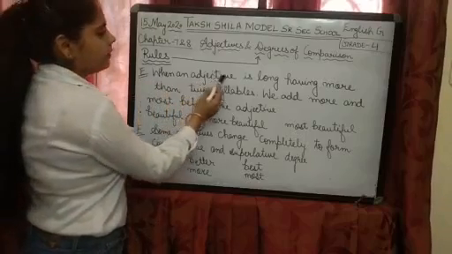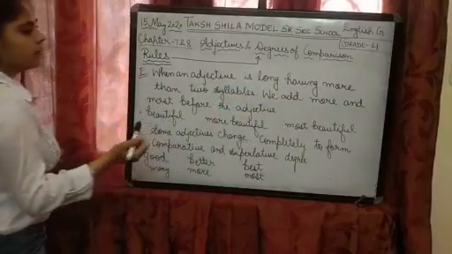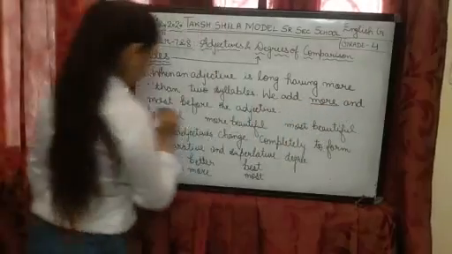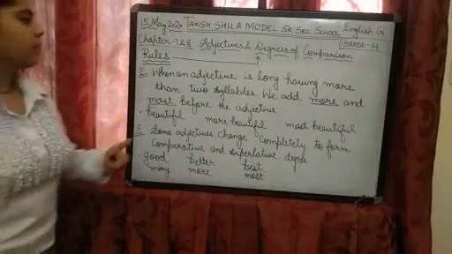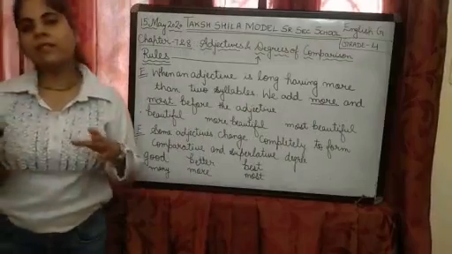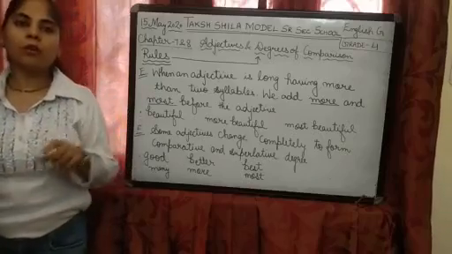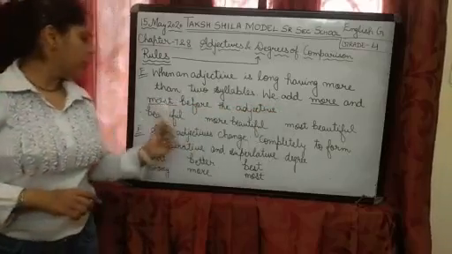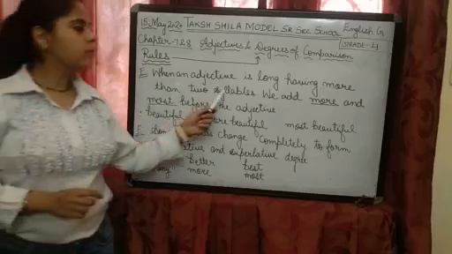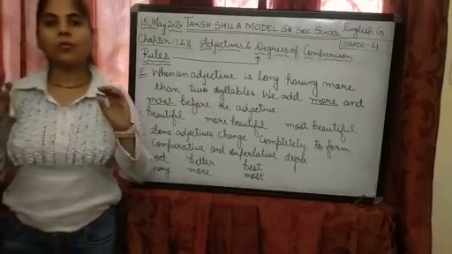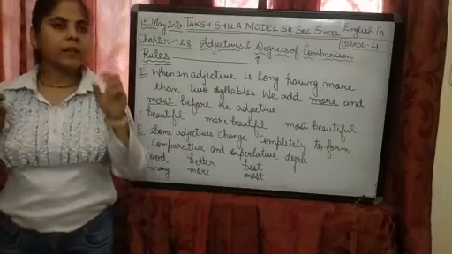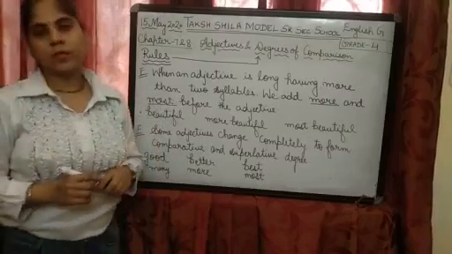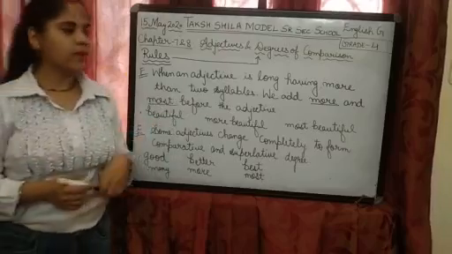When an adjective is long and has more than 2 syllables, we add more and most before the adjective. Children, what does it mean? It means when an adjective is long, the word is long. When we talk about a long adjective, we add more and most before the adjective. 2 syllables means when we pronounce it, it creates 2 syllable sounds. It is a big word. So we use more and most. More is comparative and most is superlative.